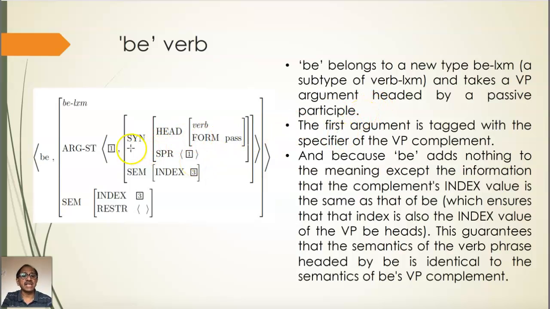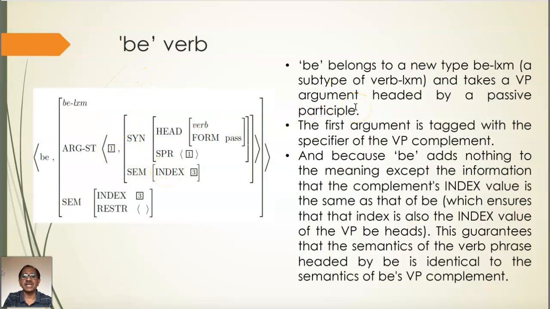The first argument is tagged with the specifier of the VP complement, 1, 1. And because be adds nothing to the meaning except the information that the complement's index value is the same as that of be, which ensures that the index is also the index value of the VP be heads, this guarantees that the semantics of the verb phrase headed by be is identical to the semantics of be's VP complement. So because of the index, we know that the semantics of the VP argument and the semantics of be are one and the same, right?